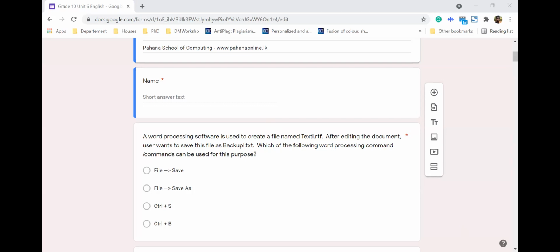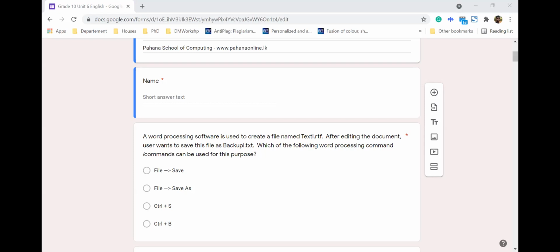Then in this particular case, after editing the document, the user wants to save this file as a text file. So the requirement is to save it as a different file format. Which command do we have to use? If you use File Save, it will save the file the way you want the first time, and then second time onwards, it will save it in the same file name. You can't change the format. So the first one is incorrect.